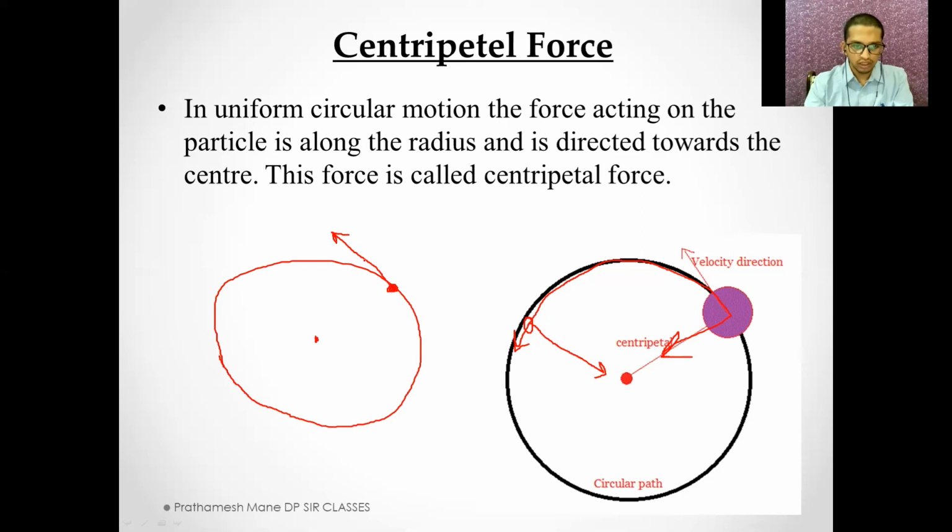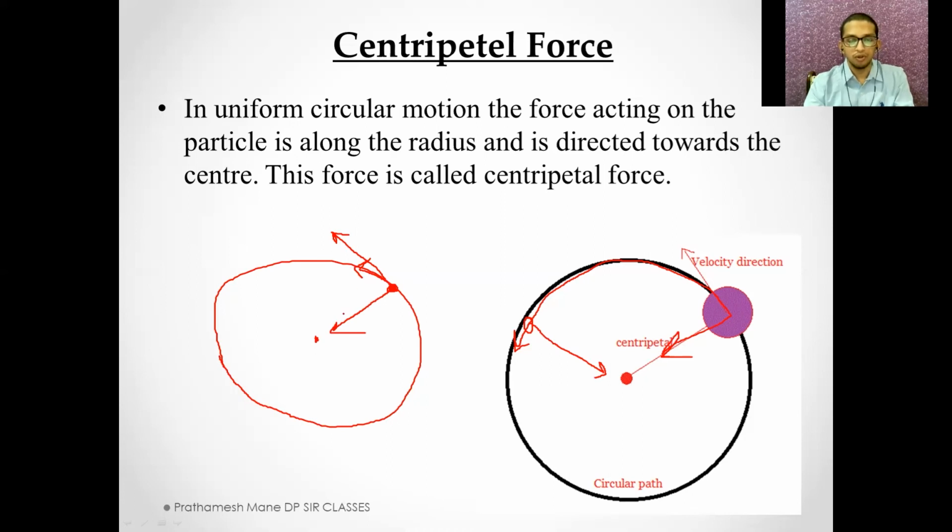The object tends to leave the circular motion and tries to go in linear motion. This is when centripetal force comes into play, and centripetal force pulls the object towards the center, as a result of which the object does not go in a straight line but instead continues to move in the circular path.